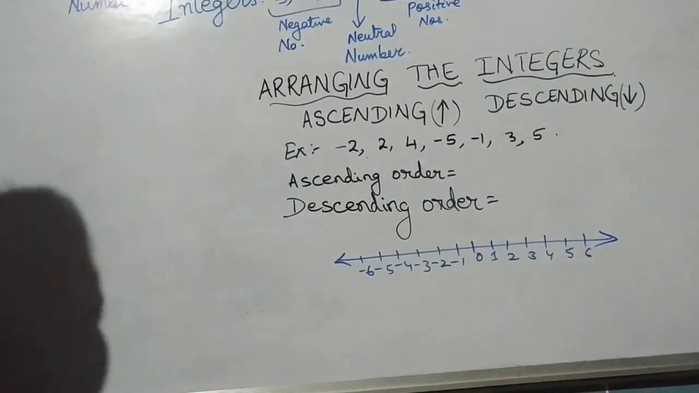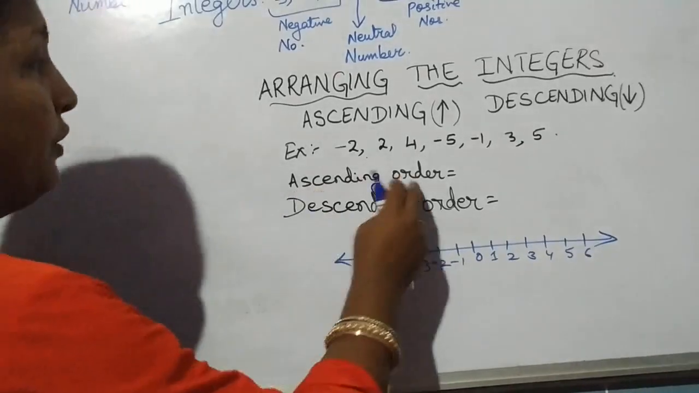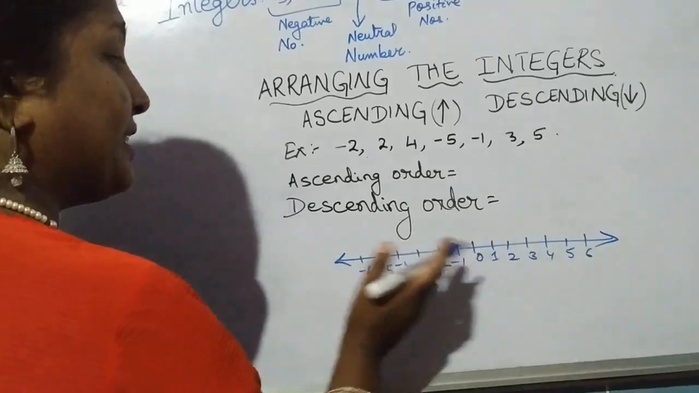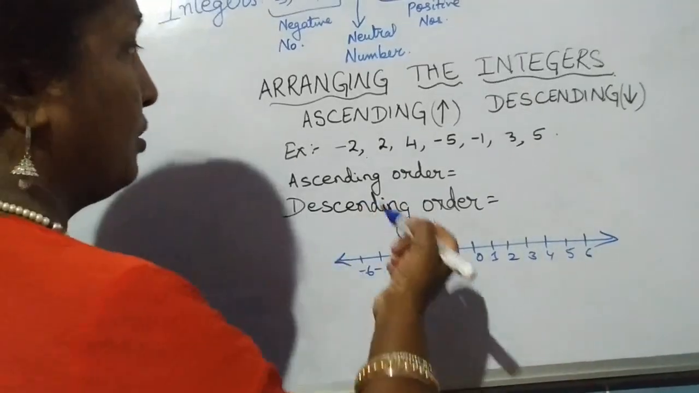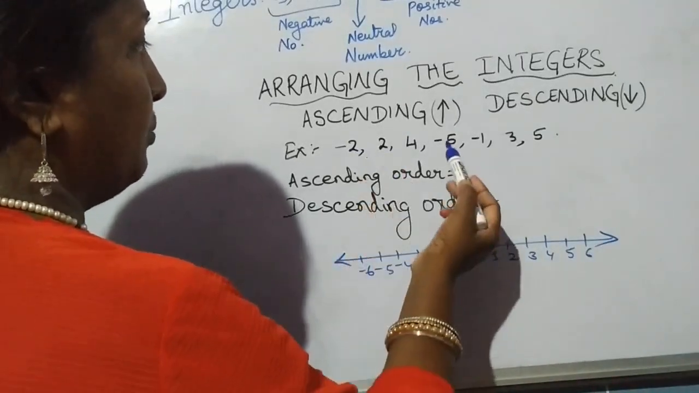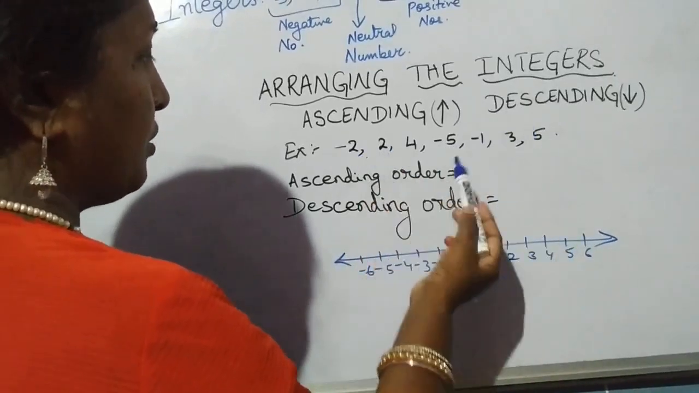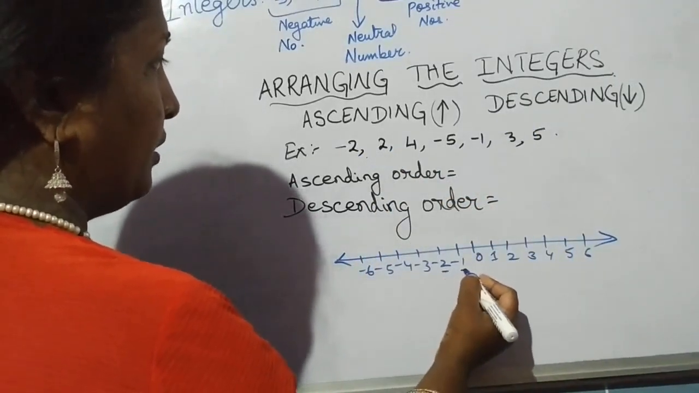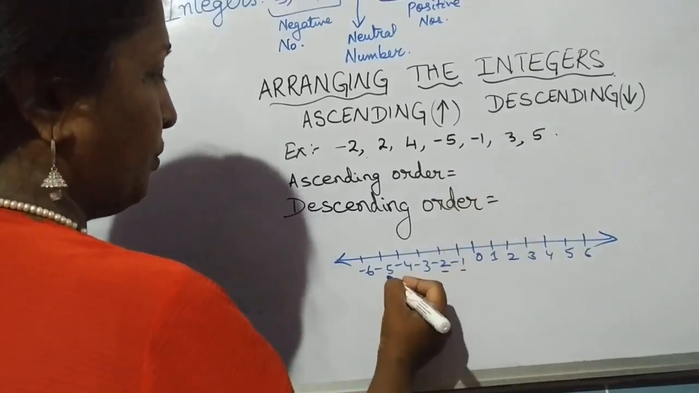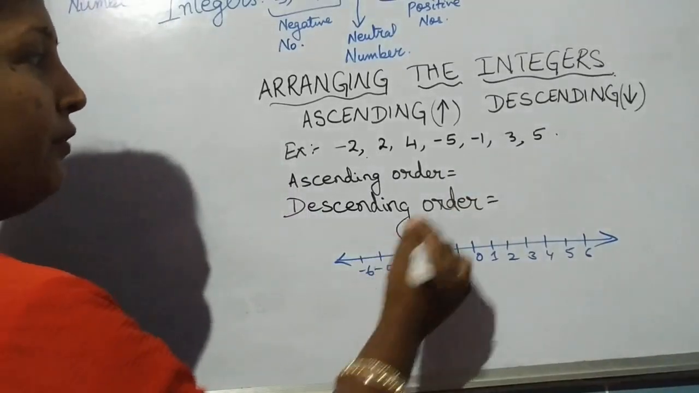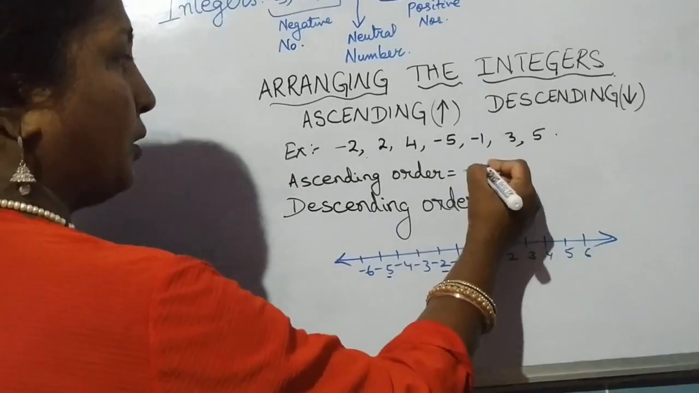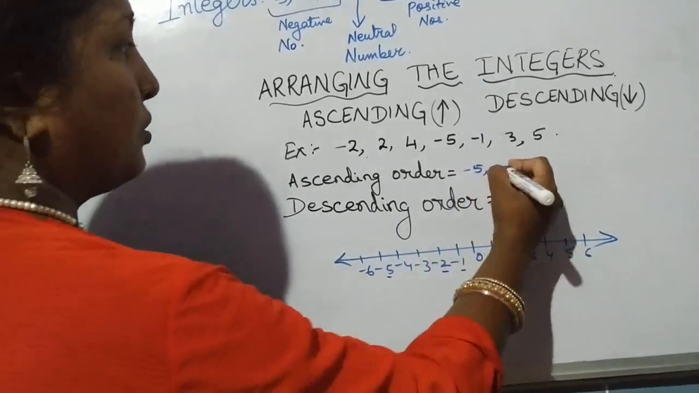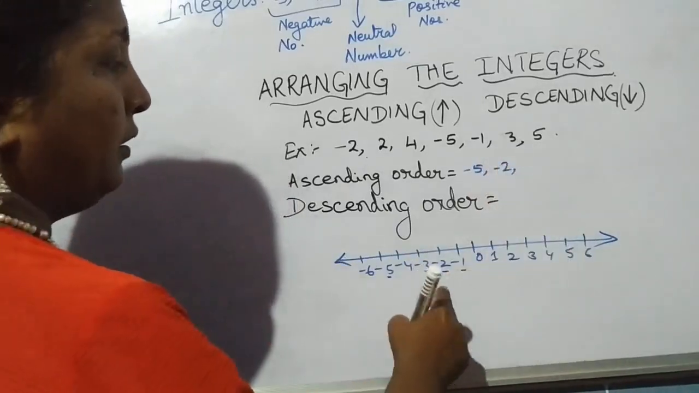In the number line, say for ascending, we go for the smallest. So the one which is on the extreme left is the smallest. So minus 2, minus 5, minus 1: minus 2 is here, minus 1 is here, minus 5 is here. So which is on the extreme left? Minus 5. So minus 5 is the smallest. Then which is the next? Minus 2. Then minus 1.